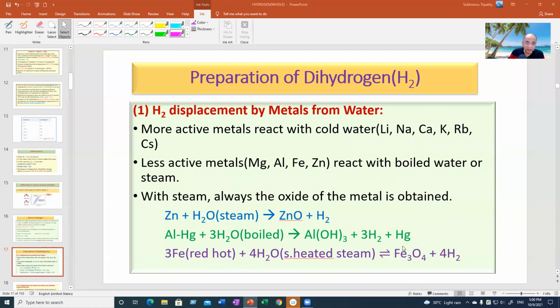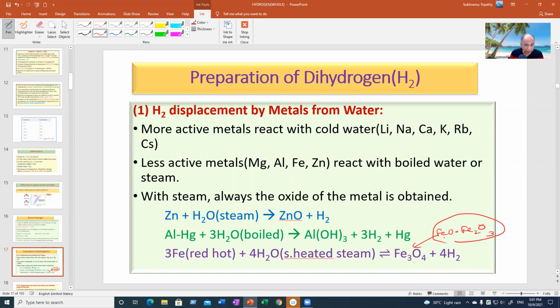Although that is a paradox, there is no iron having plus 8 by 3. One is plus 2 and two are in plus 3. It is a combination of FeO and Fe2O3. It's a mixed oxide. This is a combination of FeO·Fe2O3, ferrous oxide and ferric oxide.